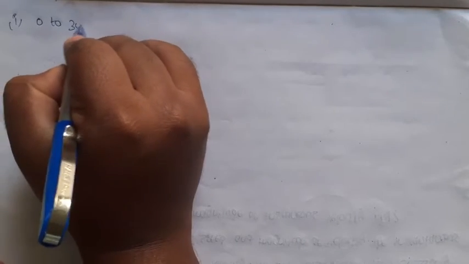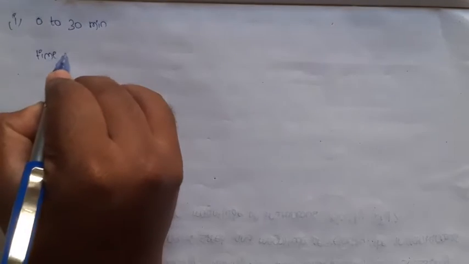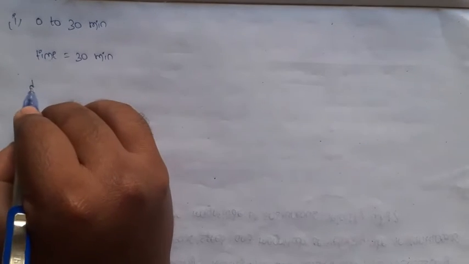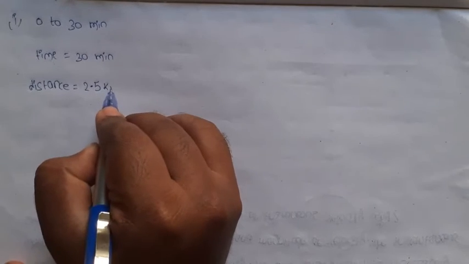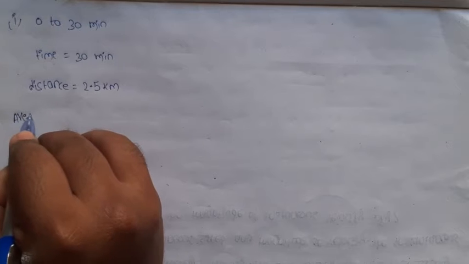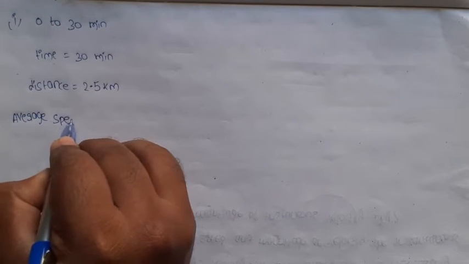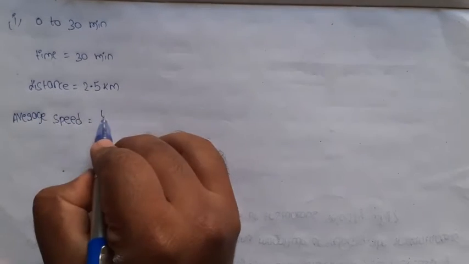So first one, 0 to 30 minutes. Here the total time is 30 minutes. This time is the distance from home to market only. So how much distance? 2.5 kilometer. Find the average speed. What is the average speed formula?